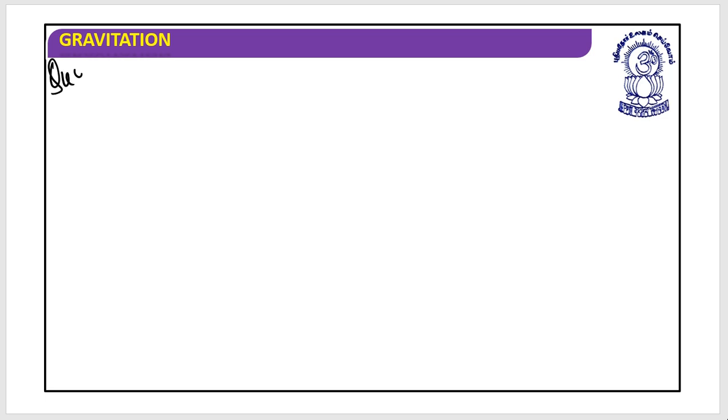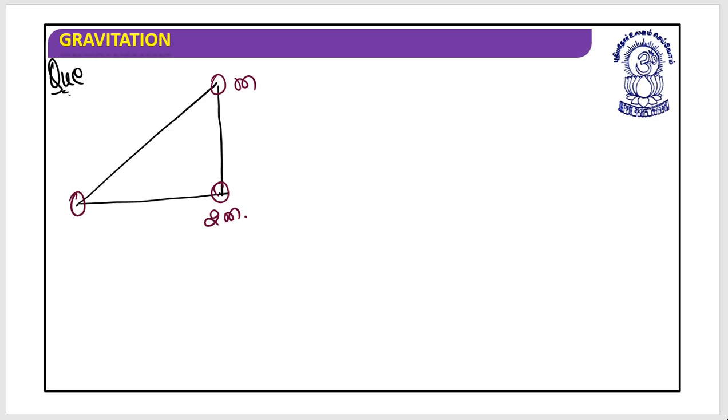Let's have a look. The question says it is something like this. Here the mass 2m is placed. Here the mass, let's say, m is placed. Here the mass m is placed. This is, let's say, 2 meter, and this is 3 meter.